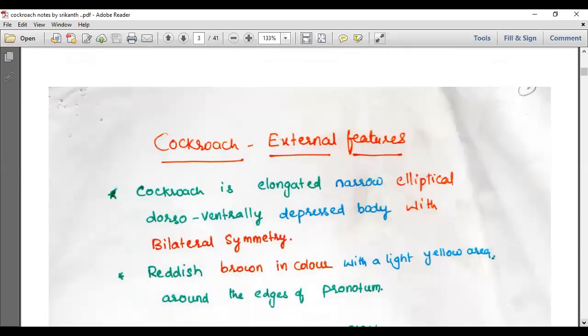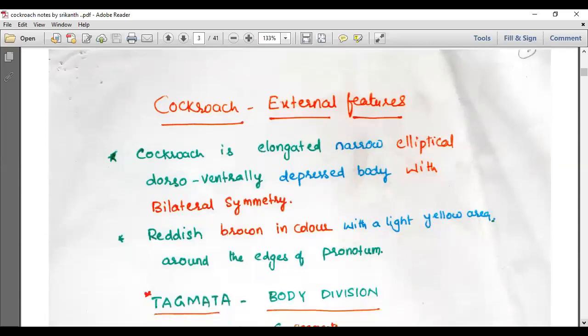Let us talk about some external features of the cockroach today. Cockroach has an elongated, narrow, elliptical, dorsoventrally depressed body with bilateral symmetry. In the previous classes, I explained bilateral symmetry to you.